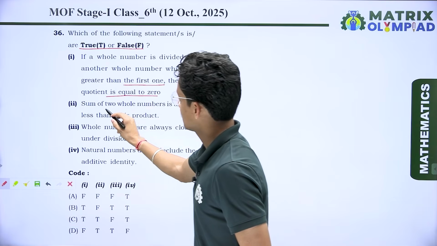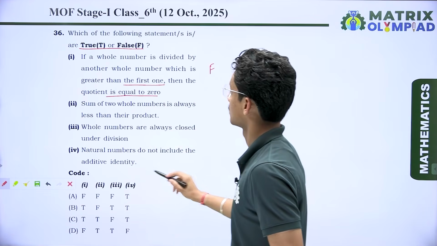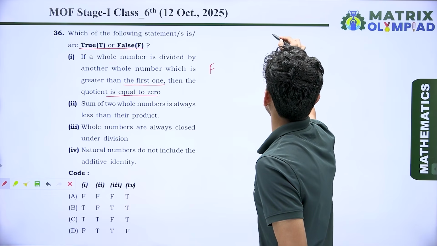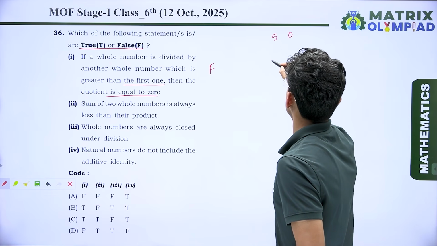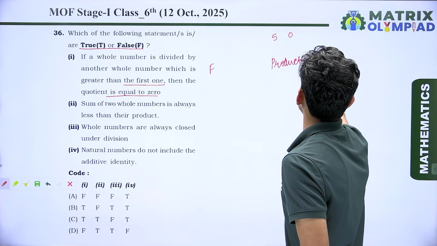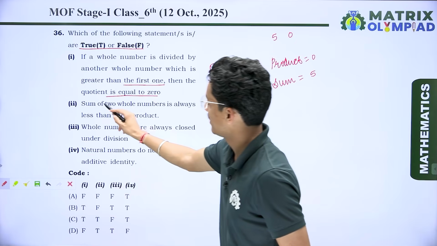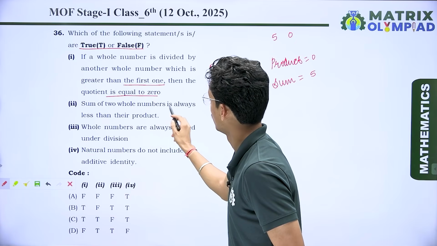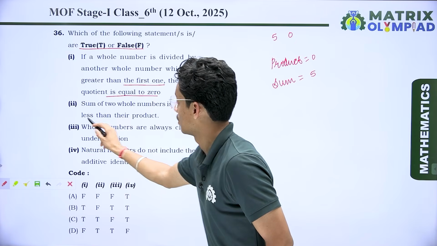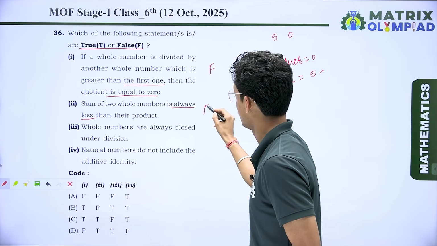Next, sum of two whole numbers is always less than their product. So let's take two whole numbers, one is 5 and another is 0. So the product we get is 0, and the sum we get is 5. So the statement says the sum is always less than the product, not always greater. It means this statement is again false.